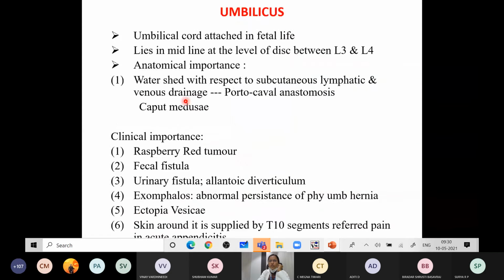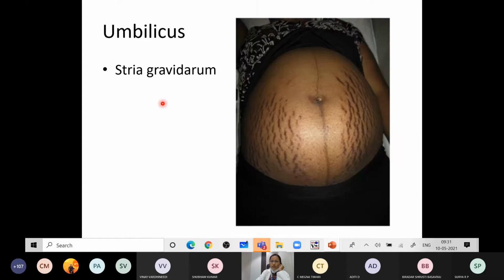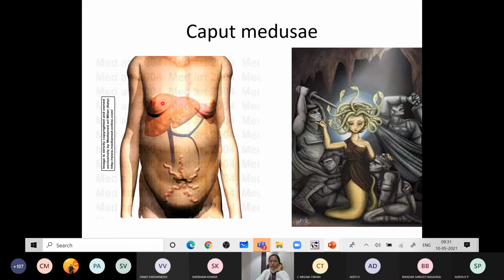Then you have to know something more about the umbilicus. We have told that the umbilicus represents the fetal end of the umbilical cord, and it lies at the level of L3 and L4. The important thing it represents is the watershed line. What is this watershed line? Whatever the lymphatic drainage and the venous drainage of the abdomen is, above the umbilicus it will go upwards and below the umbilicus it will go downwards. That is why the umbilicus is called the watershed line.